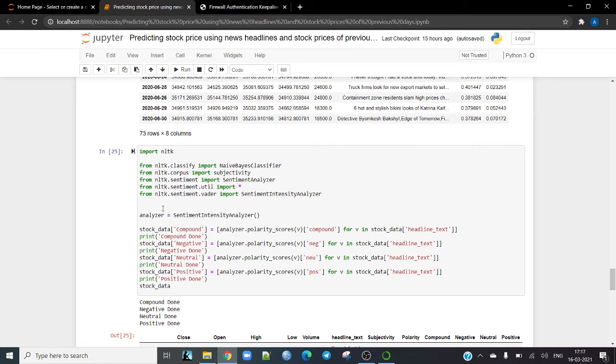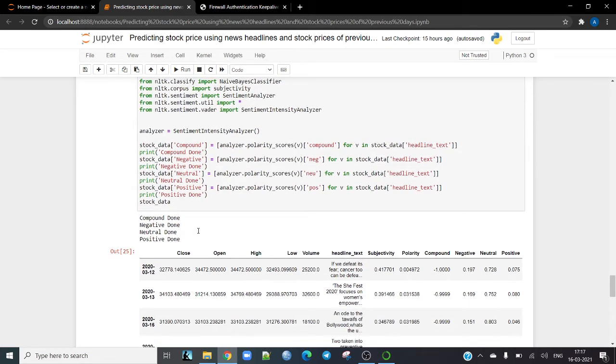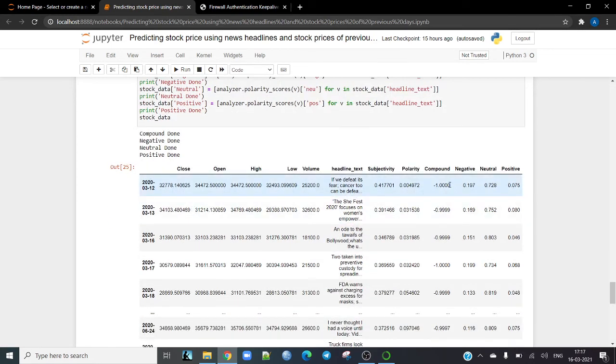So moving on, let's understand how to use the NLTK package, or in short the SentimentIntensityAnalyzer function, to calculate the compound, negative, neutral, and positive scores of the news headlines. So in these lines of code, we actually calculate the values of these four variables.